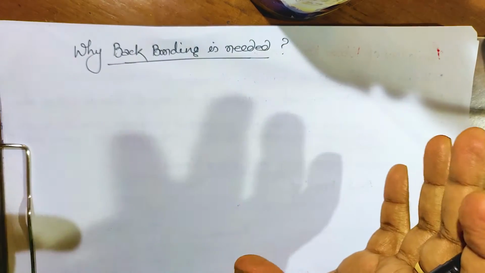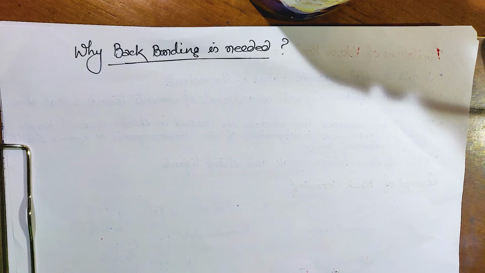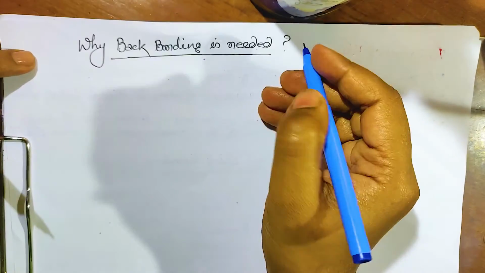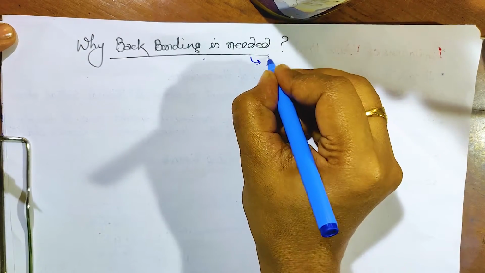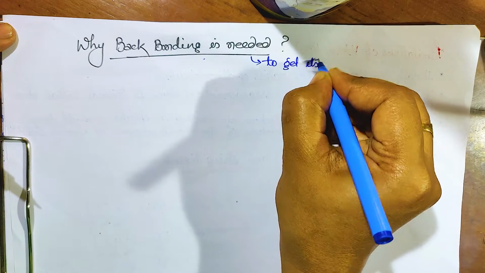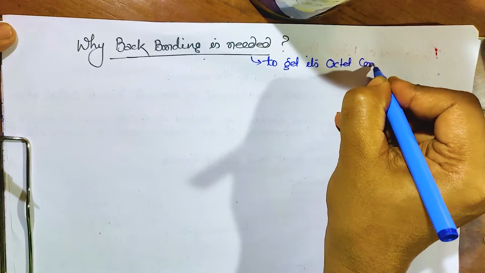So why is back bonding needed? Similarly, if we talk about any element, why does it complete its octet? Because to get stability. So similarly, this 6 electron species does back bonding to get stabilization, to get its octet completed. Got it?